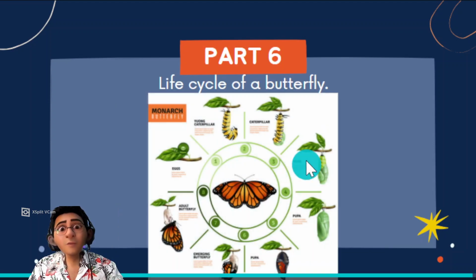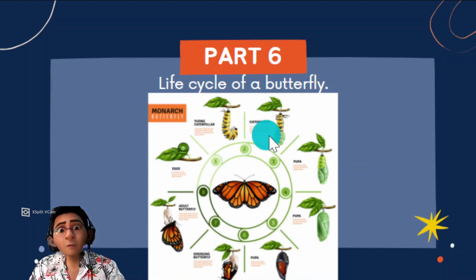For butterfly, there are also 4 stages. Butterfly will lay eggs. Eggs will grow into a young caterpillar. Here, the caterpillar will eat the plant.